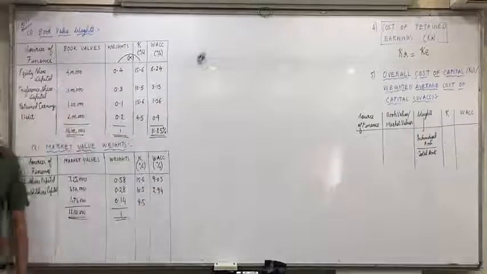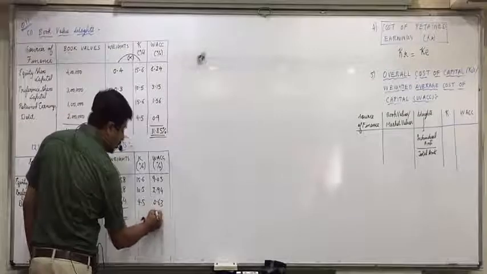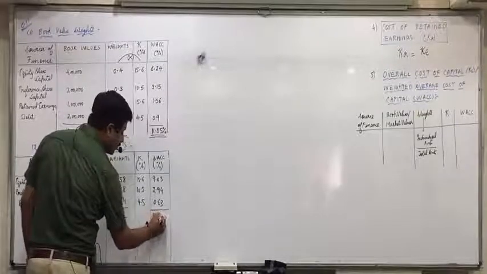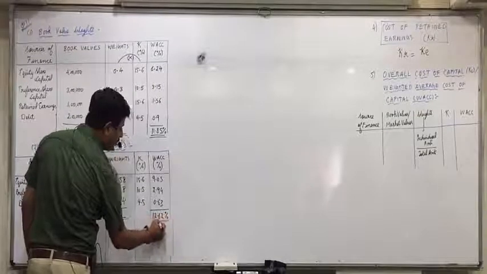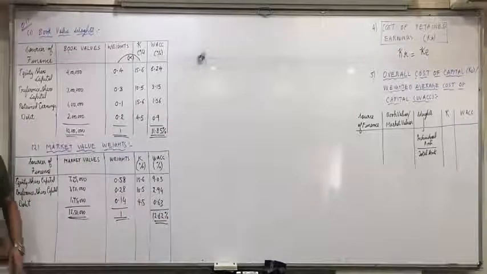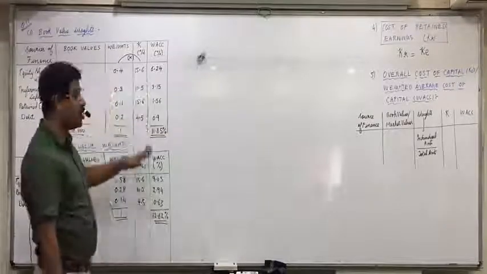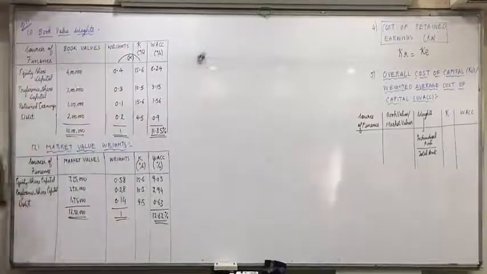And 4.5 into 0.14, 0.63. Total 12.62%. So based on market value weights, the overall cost of capital is 12.62%. Based on book value weights, the overall cost of capital is 11.85%. All clear with this?